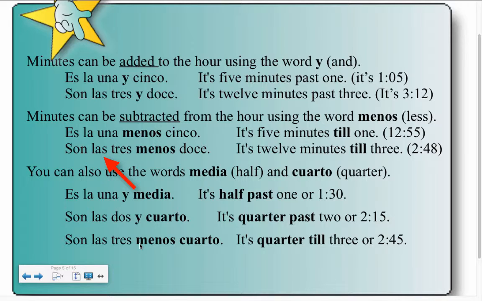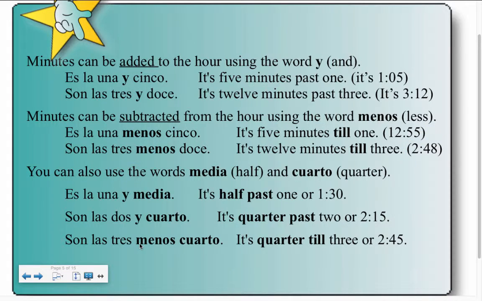Las again, because we use the feminine article las to describe the hour. Always remember to use the feminine article la or las to describe the hour, and it will agree with the plurality or singularity of the verb ser.